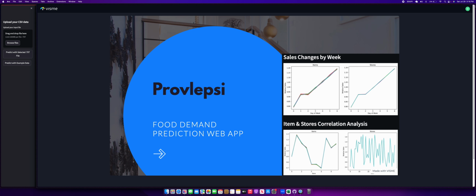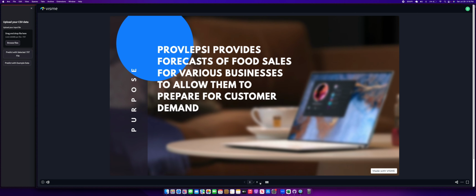One part of this problem results from the fact that businesses cannot accurately forecast their customers' demand for various foods, leading to overstocking and wasted food. To alleviate this problem, we created Provlepsi, which is a food demand prediction web application. Succinctly describing the purpose of this application, Provlepsi provides forecasts of food sales for various types of businesses, such as grocery stores, wholesalers, and restaurants.